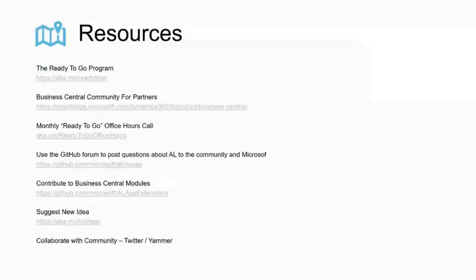Next slide. There are various resources available within Microsoft or on the public internet. So please make sure you get access to them and you're part of these, so that you get all the help you need. One is the Ready to Go program. If you're part of this, it gives you various documentation and content related to how you would go about developing the app.